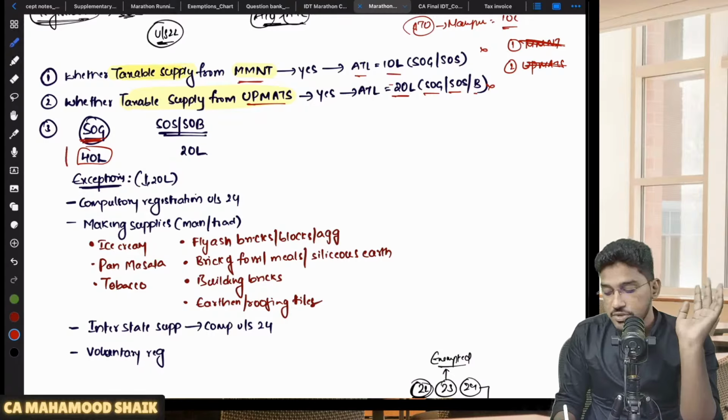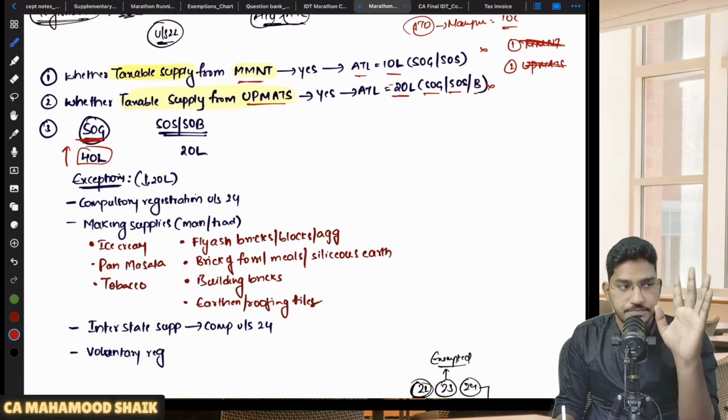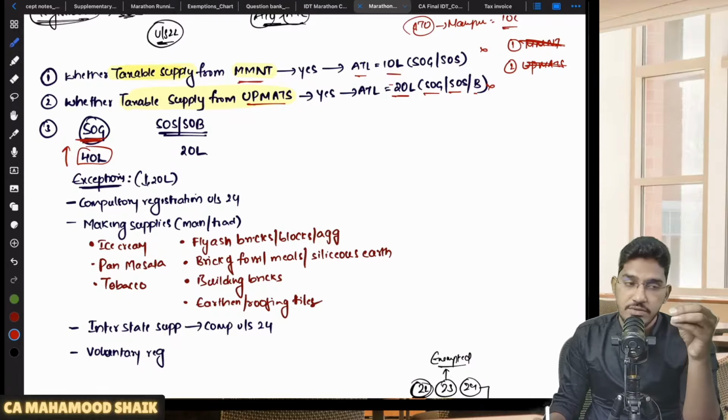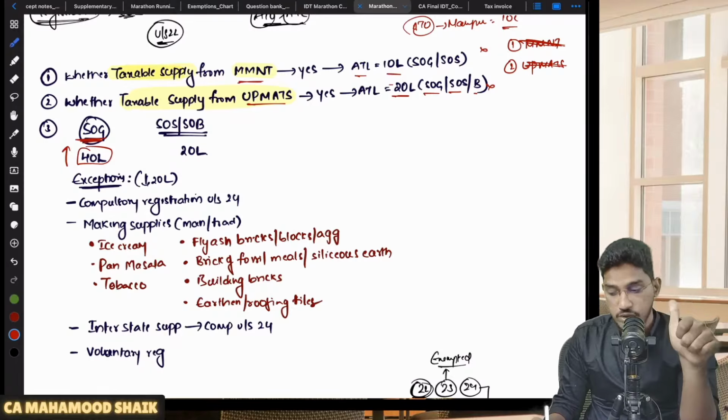But that enhanced threshold limit of 40 lakh rupees will become applicable only for those business persons who are exclusively engaged in the supply of goods. If you are exclusively engaged in supply of goods, then only that enhanced threshold limit of 40 will become applicable. In case you are making supply of services, or supply of both goods and services, then the applicable threshold limit is going to be 20 only.